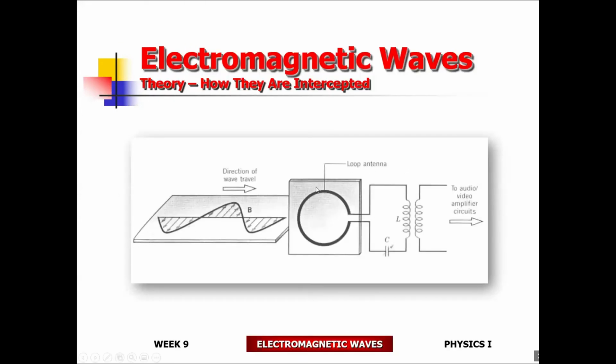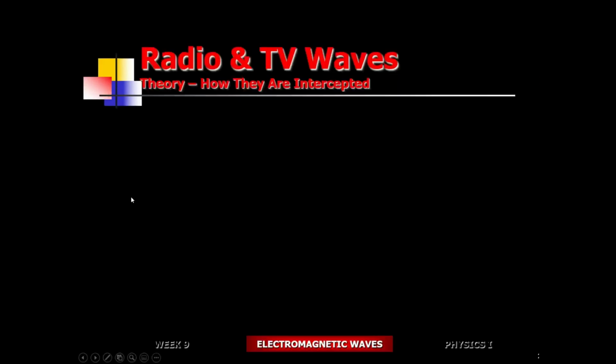Take a look at the loop antenna. They used to have these kind of antennas on top of the TVs. Obviously, today we got cable. So those of you guys, if you still remember these antennas, notice that they're designed to intercept the magnetic field component. So the magnetic field going through the antenna, the area inside the loop, would generate an alternating current. And then you have the electronics that's going to decode the information for you.